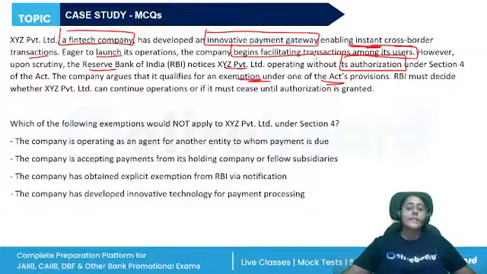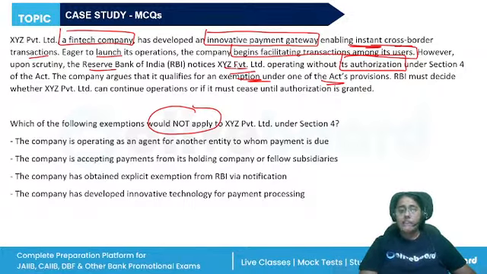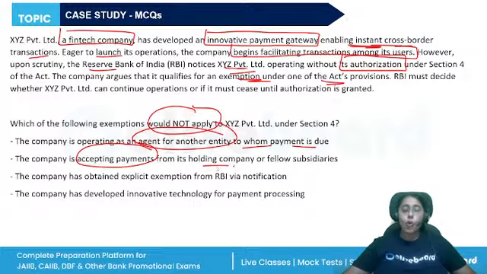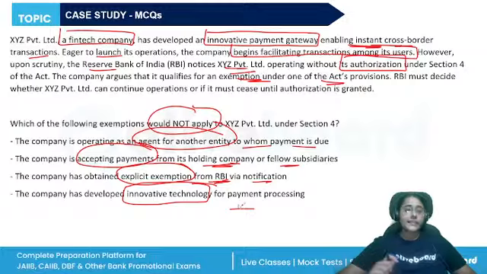Which of the following exemptions would not apply? So the company is saying that we are exempted, and it was legally appropriate that we could facilitate the transaction. The company is operating as an agent for another company to whom the payment is due. The company is accepting payments from its holding company or fellow subsidiaries. The company has obtained explicit exemption from RBI via notification. The company has developed innovative technology for payment processing.